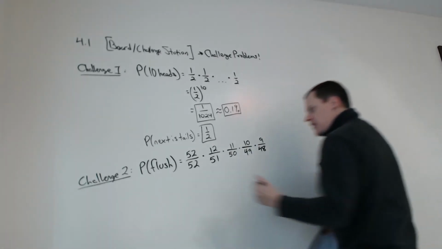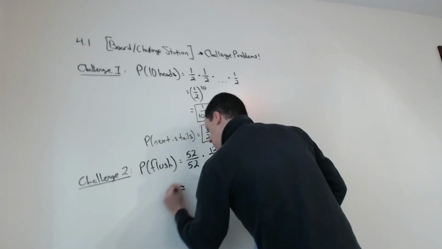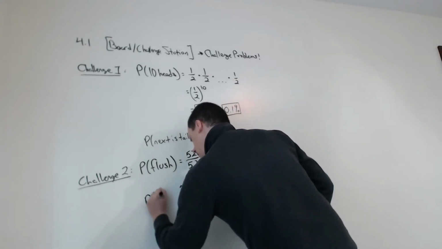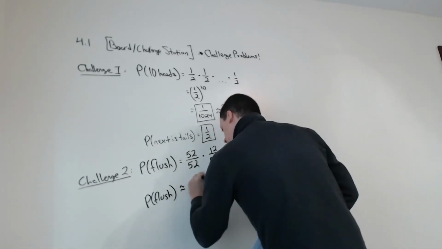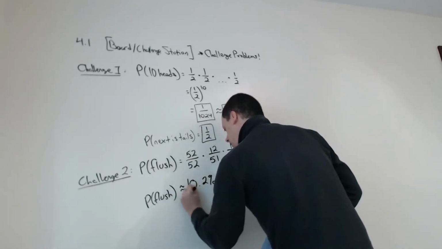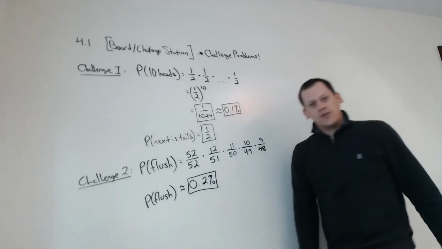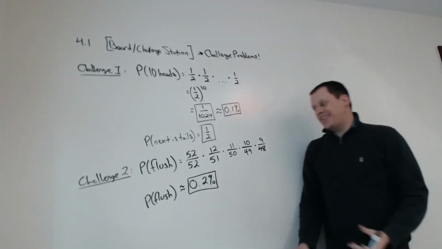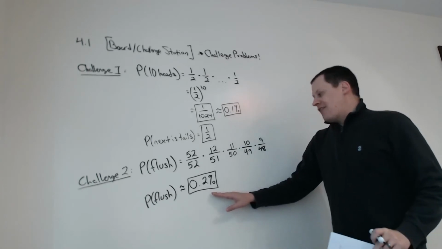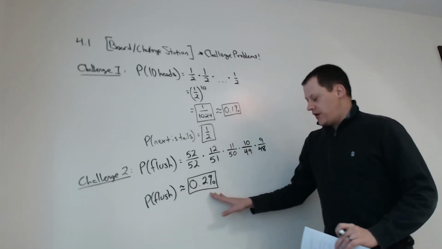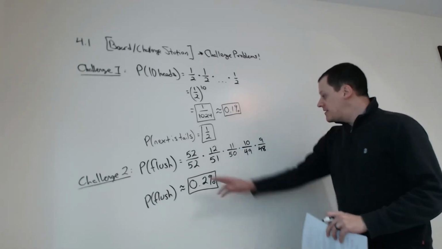If you were to do this on a calculator, the probability of getting a flush is approximately 0.2%. Not super high, only about 1 every 500 hands or so. That is how you would do that.